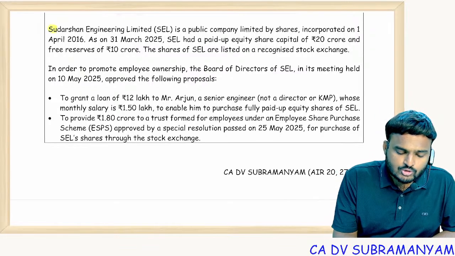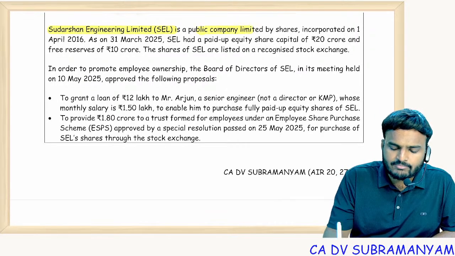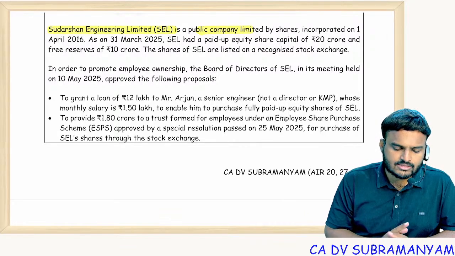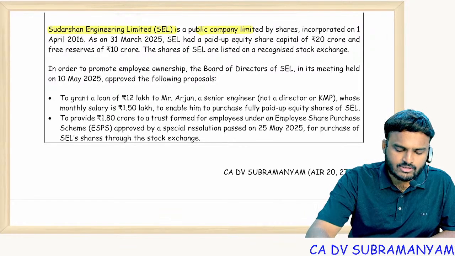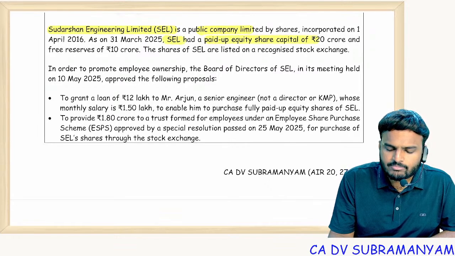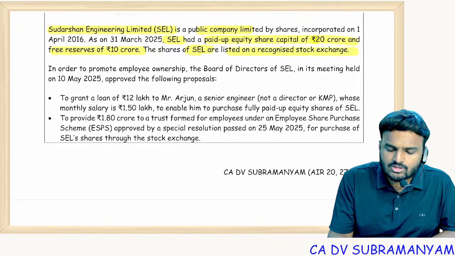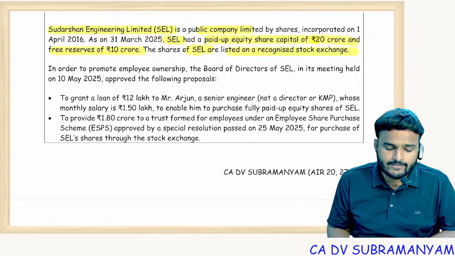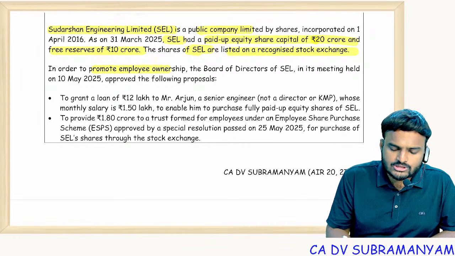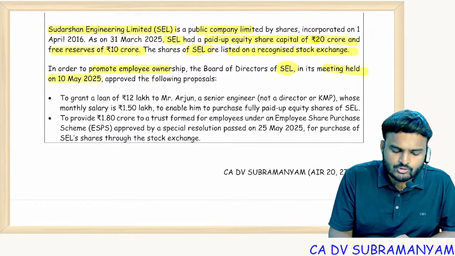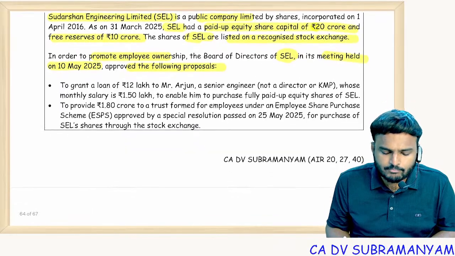Let's see. Sudarshan Engineering Limited is a public company limited by the shares incorporated on 1st April 2016. As on 31st March 25, SEL had a paid up share capital of 20 crores and free reserves of 10 crores. The shares of SEL are listed on a recognized stock exchanges. Okay. In order to promote employee ownership, Board of Directors of SEL in its meeting held on 10th May 2025 approved the following proposals.